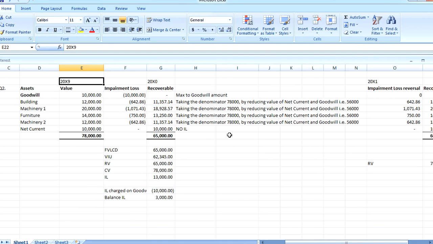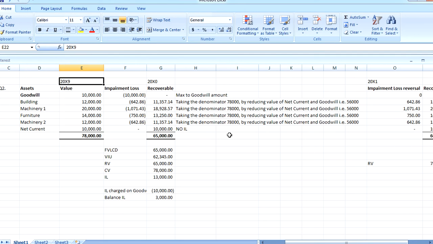Here in 20x0, the figures of the assets were as follows: 10,000 goodwill, building 12,000, machinery 1 20,000, machinery 2 12,000, furniture 14,000, net current assets 10,000. So this gives you a total of 78,000.